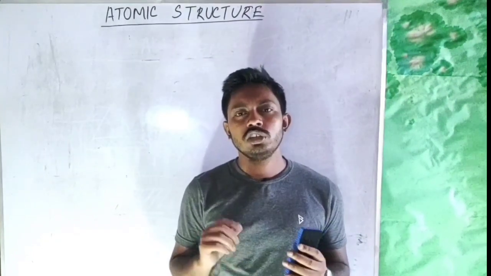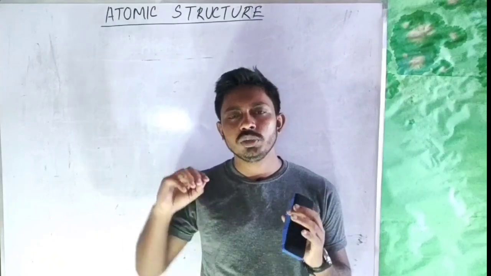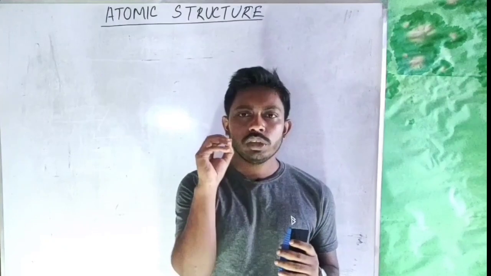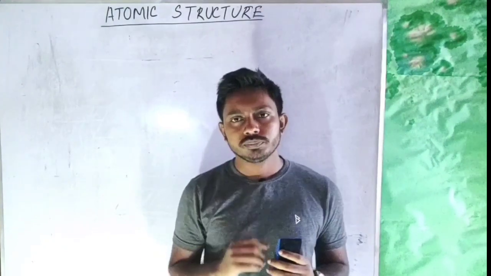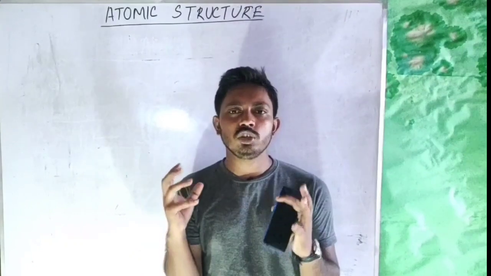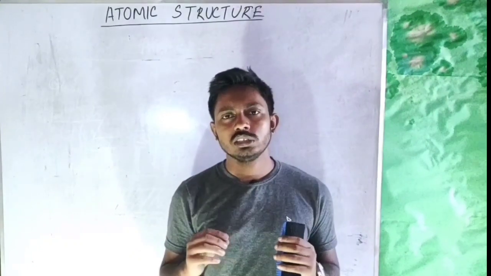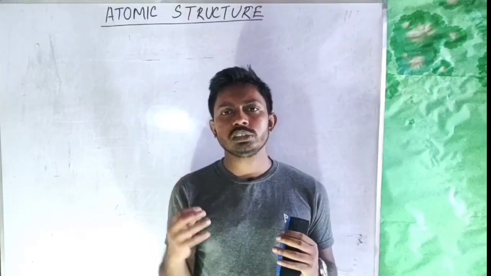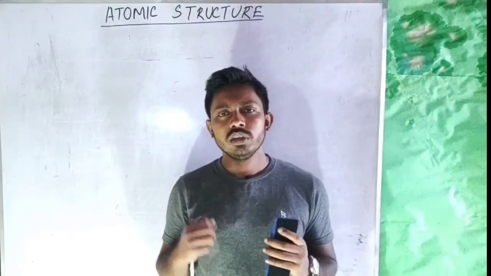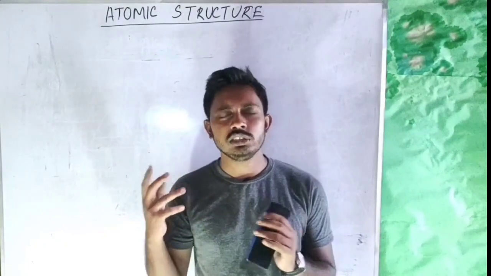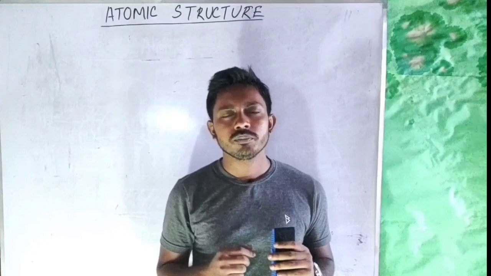In corpuscular theory, light was considered to consist of some corpuscles. Corpuscles are tiny balls with zero mass, right? So in this theory, light was considered to be a particle. With this consideration, Newton was able to explain the reflection and refraction of light. But this theory falls short to explain diffraction, interference, such kind of phenomena.